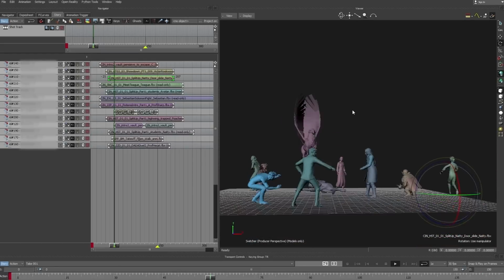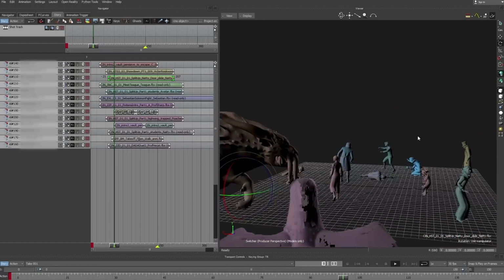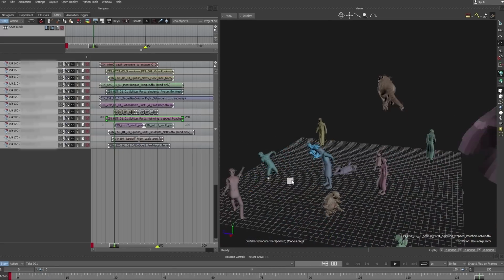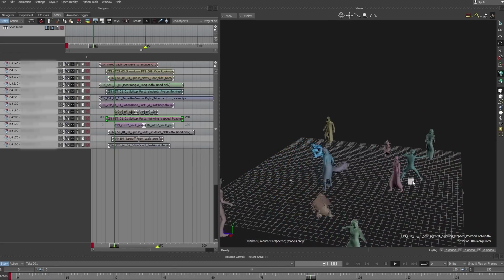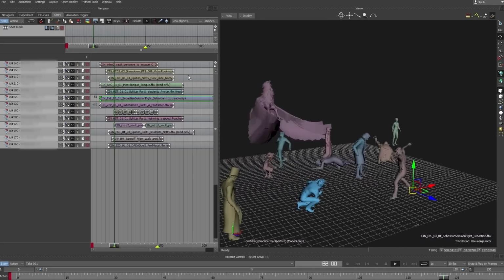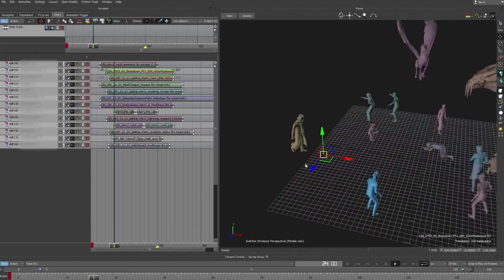Motion Builder's ability to handle anything we throw at it, tons of characters and props, and still run at a high frame rate is one of the biggest reasons we love using it. You can really throw a lot at a scene and you still get playback that is responsive enough to make informed, creative editorial decisions without having to render out individual shots. So we use it for previs all the way to final camera.